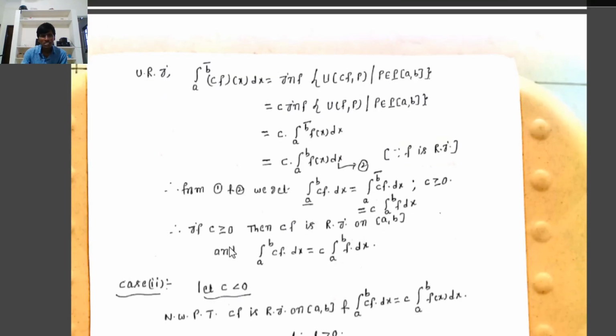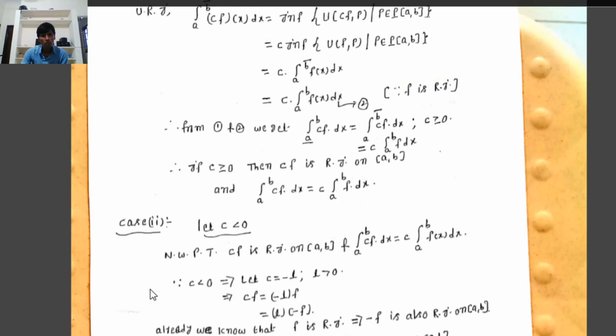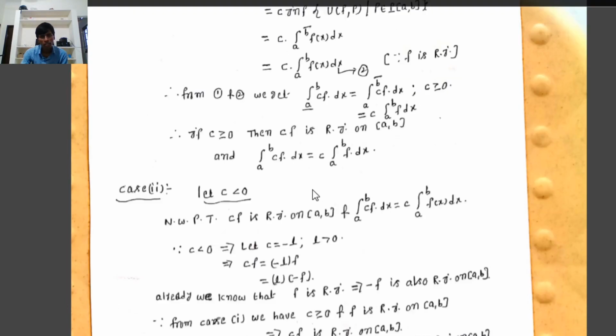Therefore, if c is greater than or equal to 0, then cf is Riemann integrable on the closed interval [a, b], and the integral from a to b of cf(x) dx equals c times the integral from a to b of f(x) dx. This is the first case.